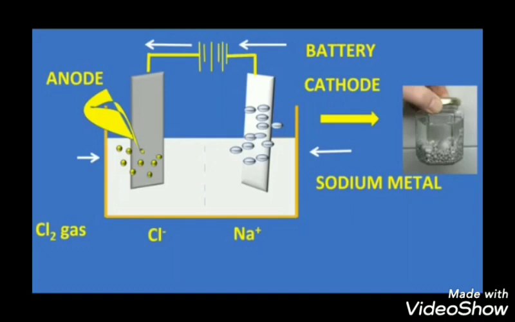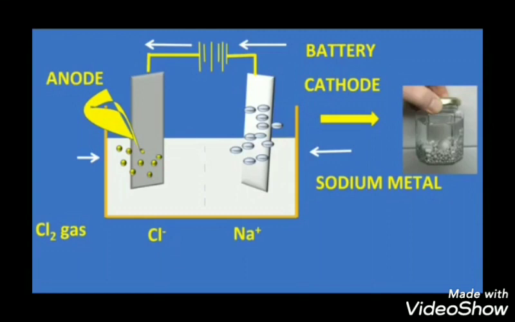Observe, children, properly here. Sodium metal is deposited at the cathode. Why does this happen? It is happening because of the dissociation of sodium chloride into Na+ and Cl-. Na+ moves towards the cathode as it is positively charged, and as we discussed in the earlier videos, positively charged means that it has lost one electron, but when it moves towards the cathode, it gains an electron, and so it will become sodium metal, and it gets deposited on the cathode.